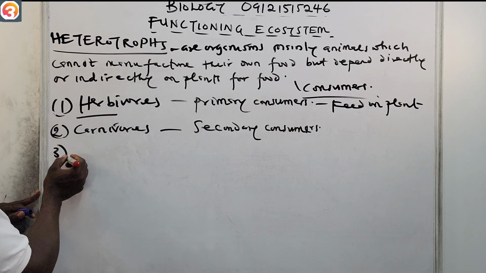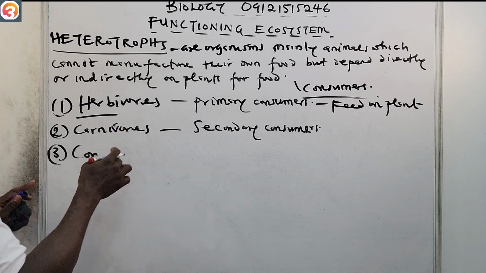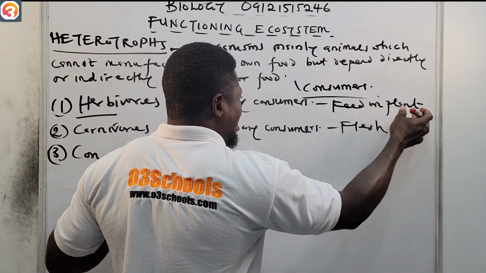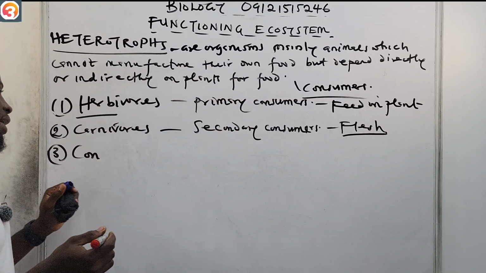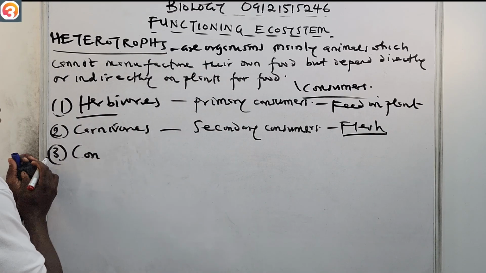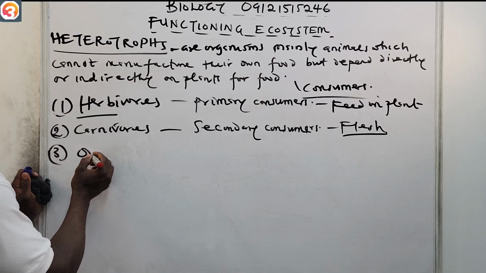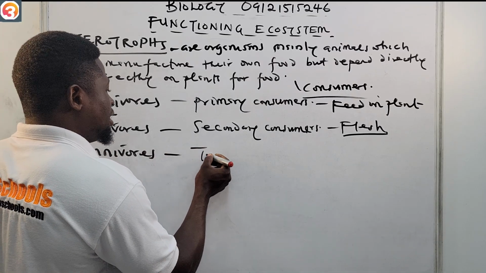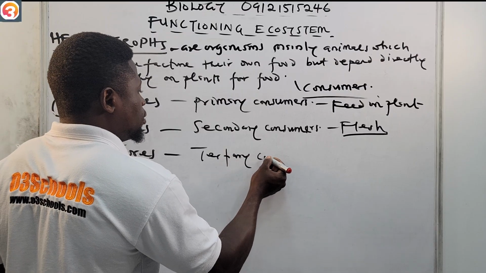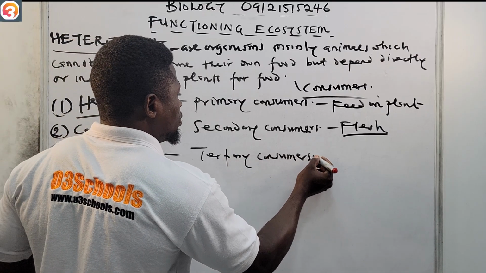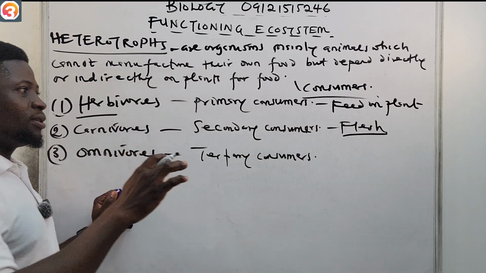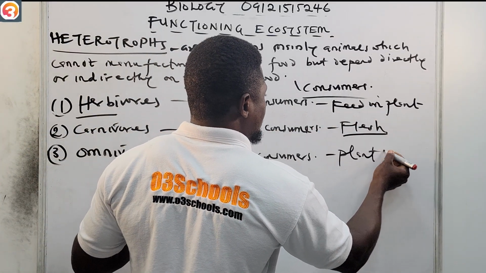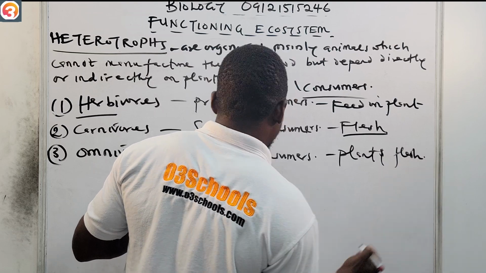Carnivores feed on flesh. This one they feed on plants. This one they feed on flesh. So we now have the omnivores. These omnivores, that's what we call the tertiary consumers. Omnivores feed on both plants and flesh.